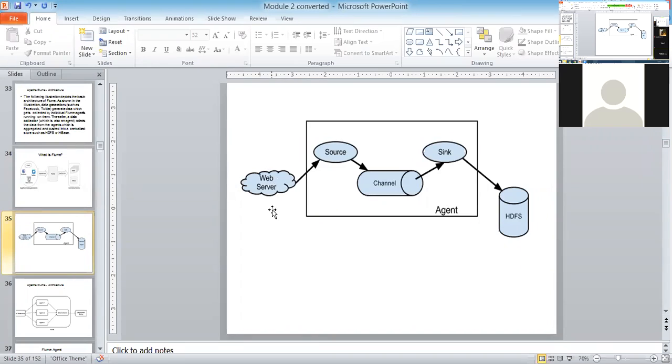Okay, see, there is a web server. You can even have multiple web servers, and a source, a channel, a sink, and HDFS. This combination of source, channel, and sink is nothing but what is called an agent. We'll see the meaning of a source, a sink, and a channel. Do you understand? These three are very, very important, guys: source, sink, and channel, web server, HDFS.